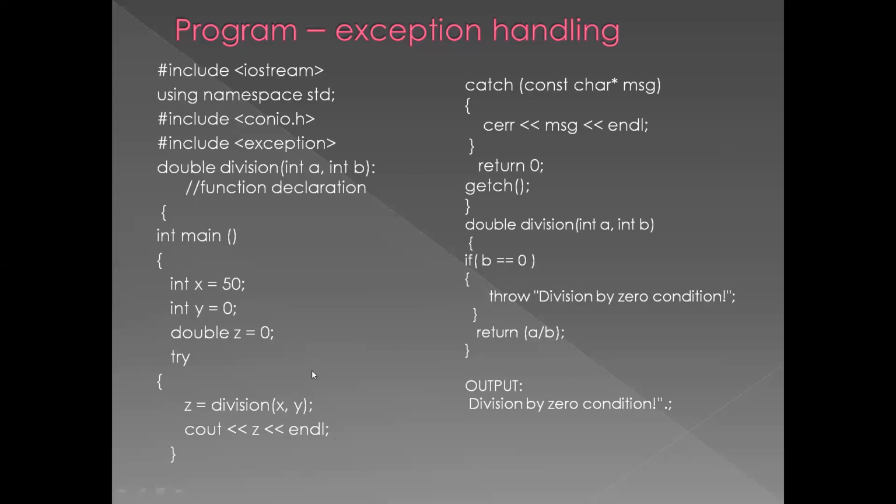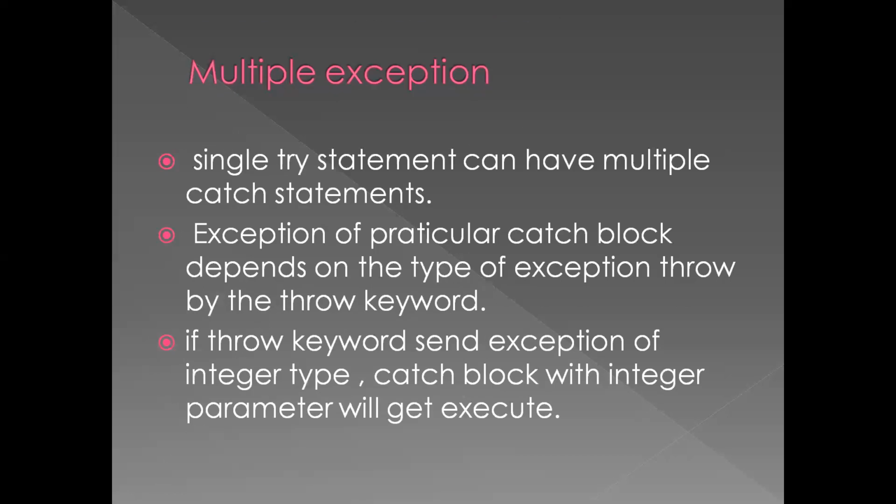so it definitely throws the division by 0 condition. This cout is nothing but the print statement for z. The things which have been calculated will be stored in the place of z. And in the catch, the error message will be taken into consideration. We are writing this step. The next is nothing but printing an error message. So this is a program for exception handling.